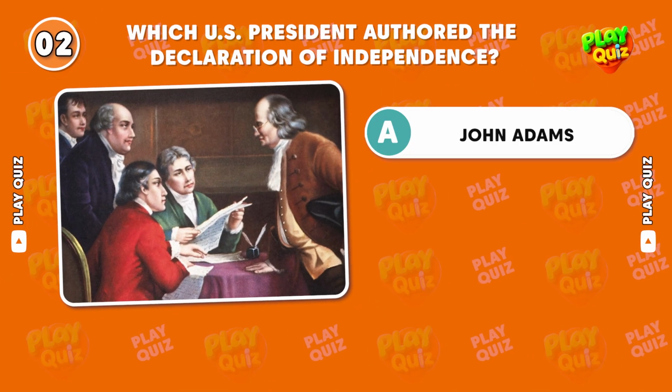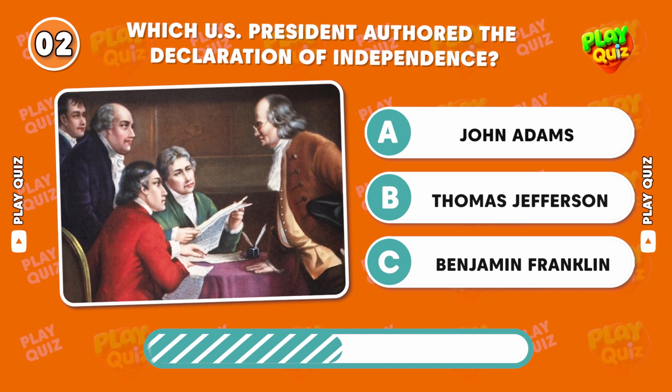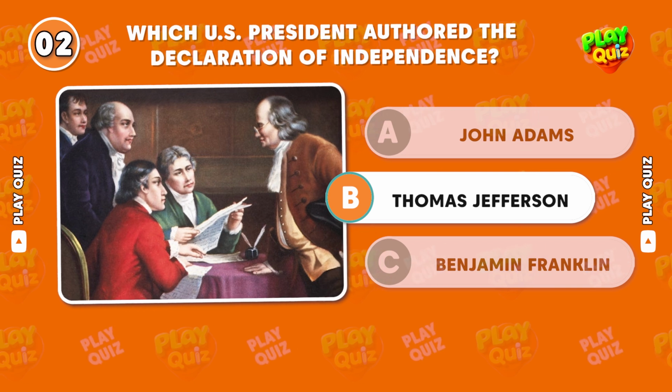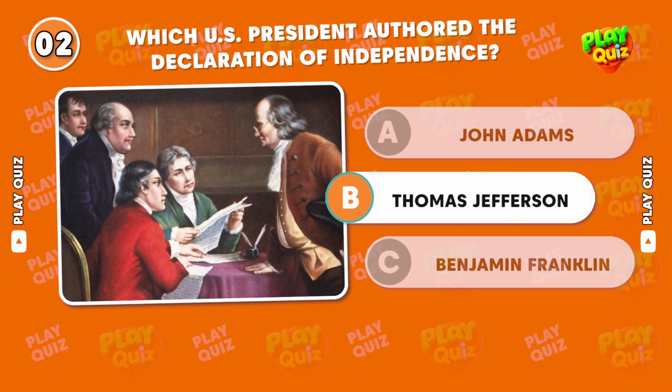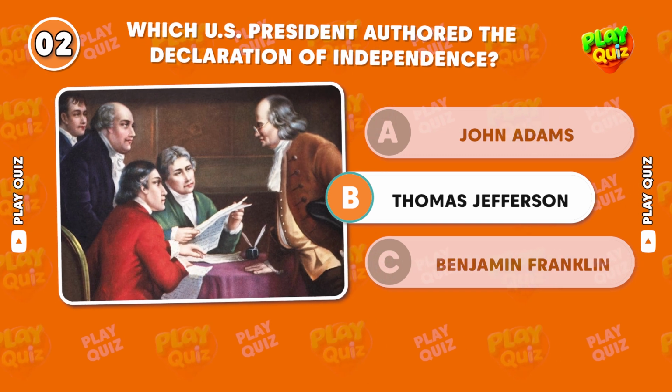Which U.S. president authored the Declaration of Independence? Correct answer, Thomas Jefferson. Thomas Jefferson was the principal author of the Declaration, adopted on July 4, 1776.